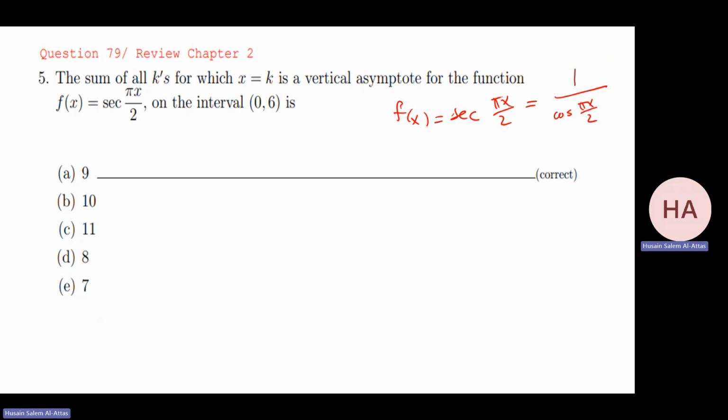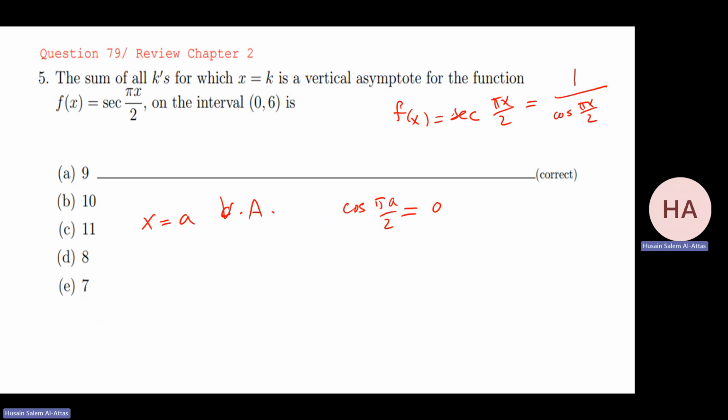So I have a vertical asymptote, because it will be non-zero over 0, if cosine of pi x over 2 is equal to 0. Okay, so x equal a is a vertical asymptote if cosine of pi a over 2 equals 0.